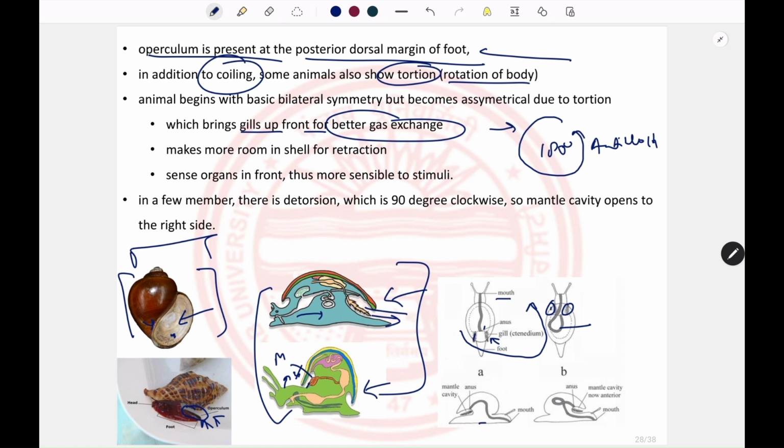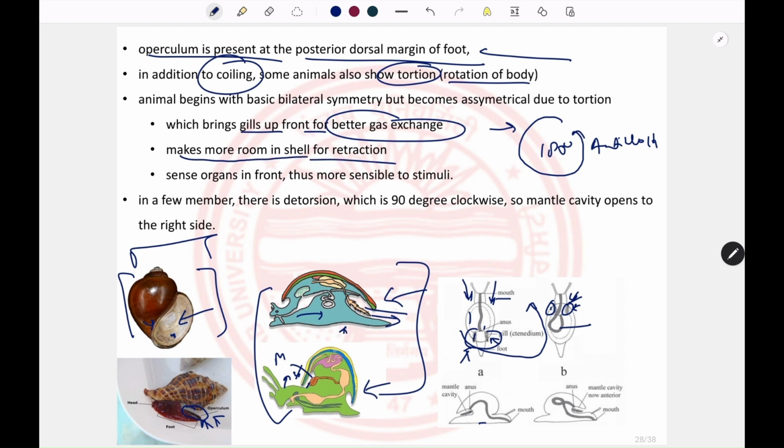Like in this molluscan body, the water that comes through the mantle cavity and reaches the gills will be contaminated with dirt. So the efficiency of the gills for respiration will decrease. However, if the gills are present at the anterior margin, the water that enters is fresh, and the respiration efficiency of the gills will be increased. And it also provides more room for the shell for retraction.